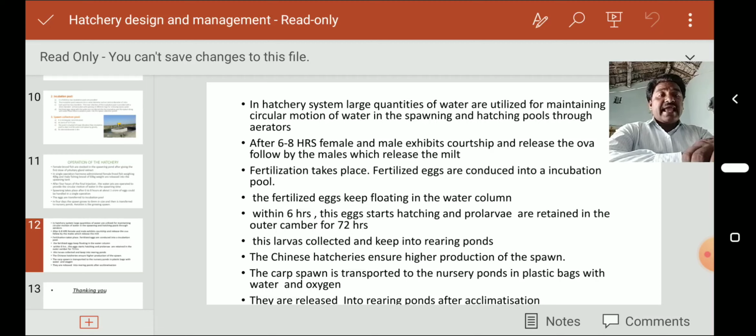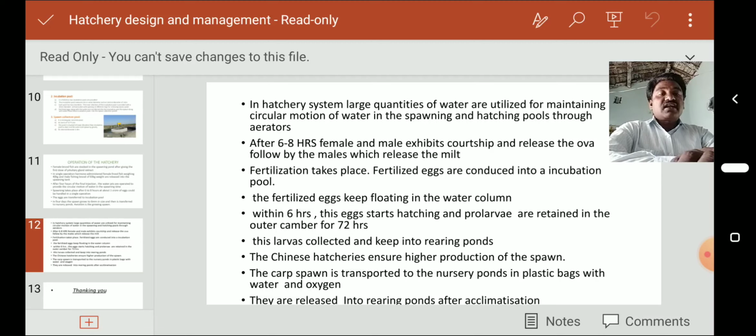Within 6 hours, the eggs start hatching, and the prolarvae are retained in the outer chamber for 72 hours. This larva is then collected and kept in rearing ponds. The Chinese hatchery ensures higher production of the spawn. This is the most important point.